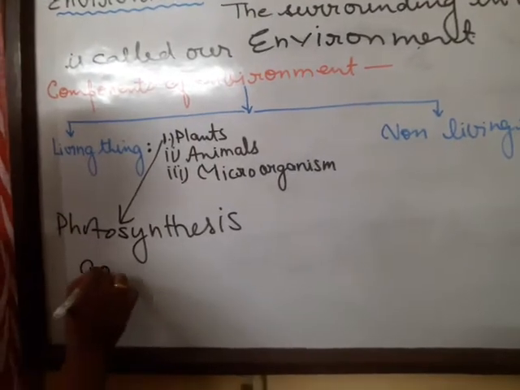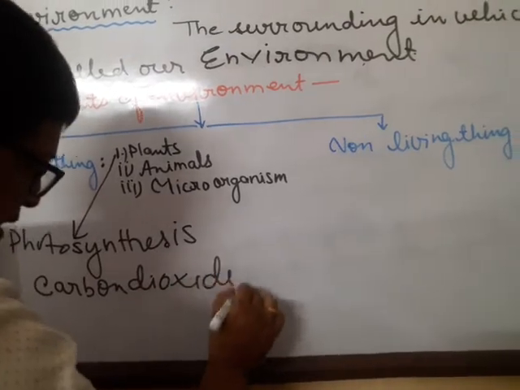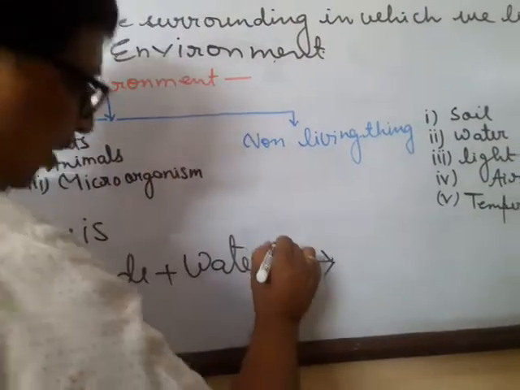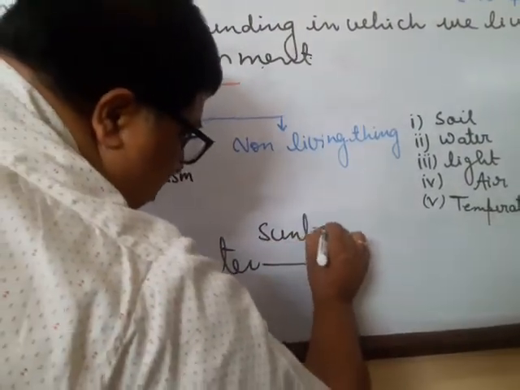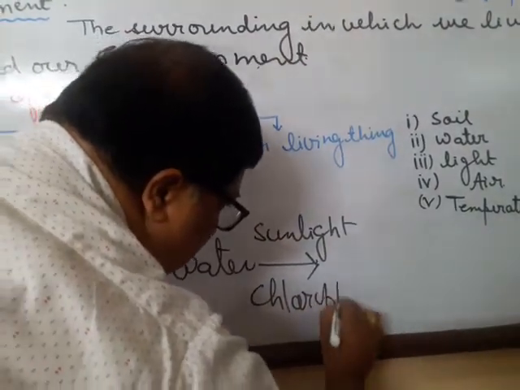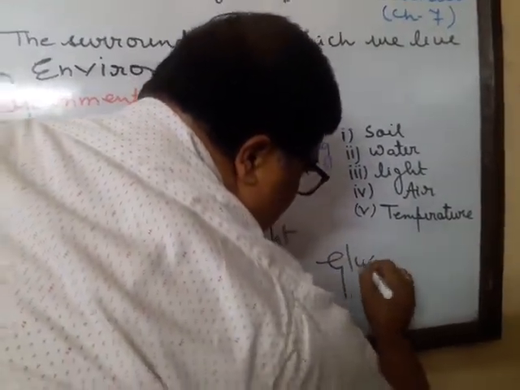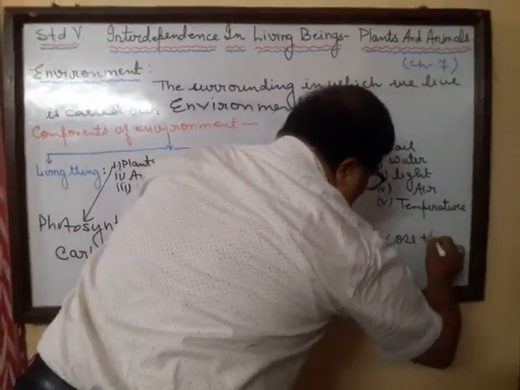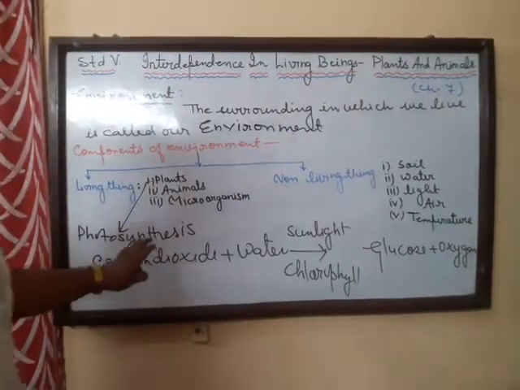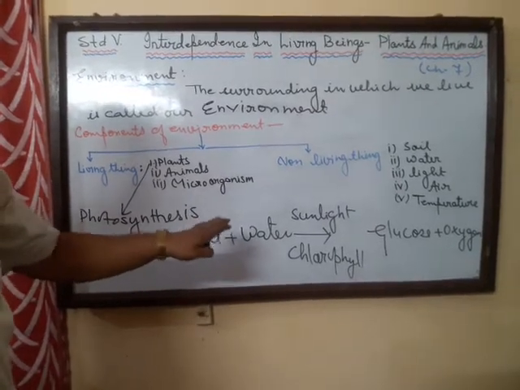I would write here carbon dioxide plus water in the presence of sunlight and chlorophyll. This is the green pigment, and it gives what? Glucose, that is sugar, simple sugar, glucose plus oxygen. Now this is the reaction for photosynthesis that takes place within the leaves of the plant.